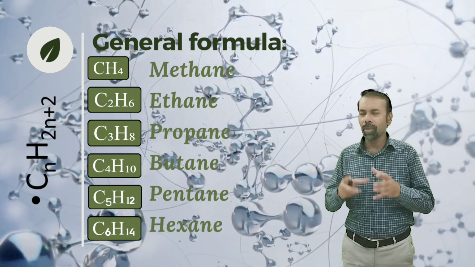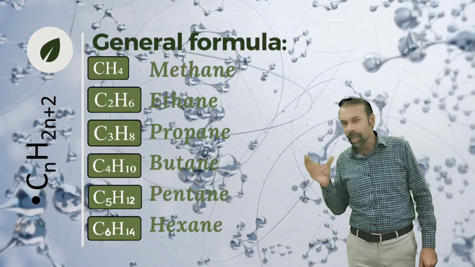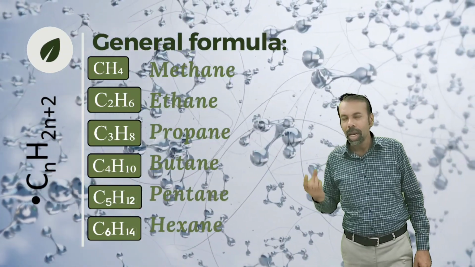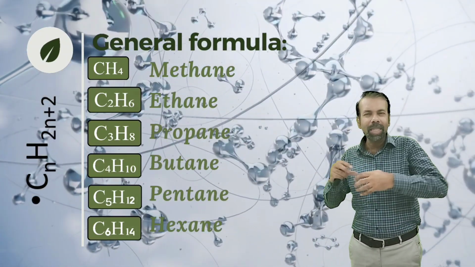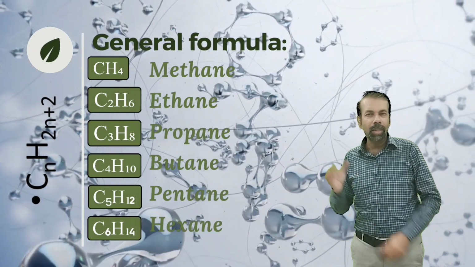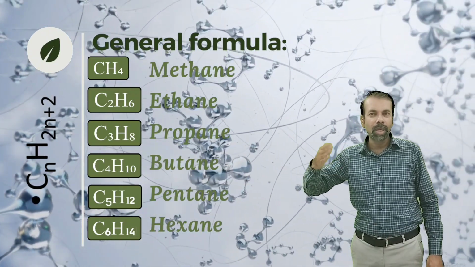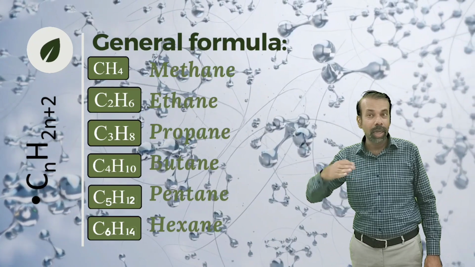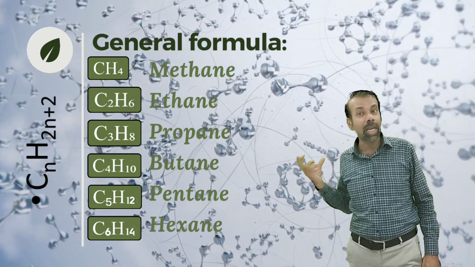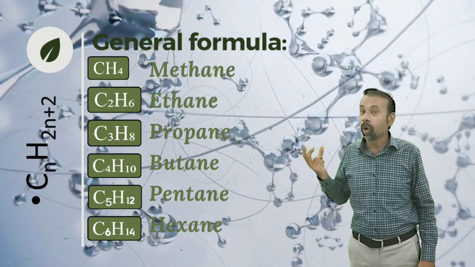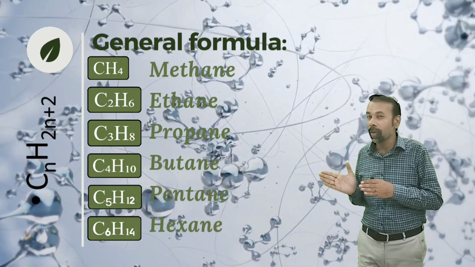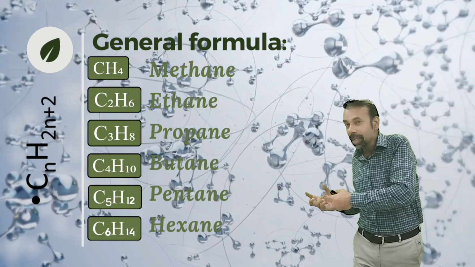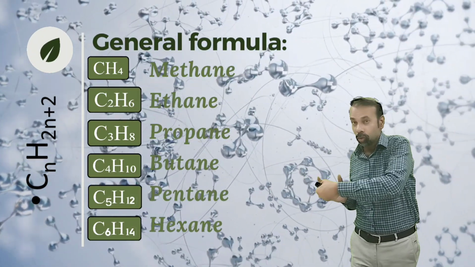What is general formula? You can look at this homologous series. All these compounds have a sequence in them, like one carbon and then one more carbon, and two hydrogen are increased. In this way, you can make a general formula for this homologous series. If you look at the sequence, you will find that the formula is CnH2n+2.